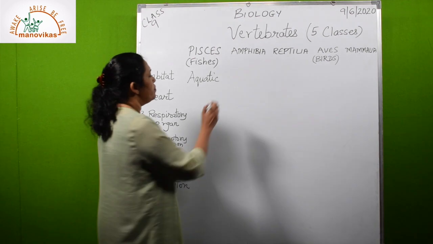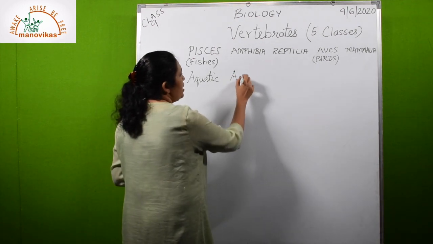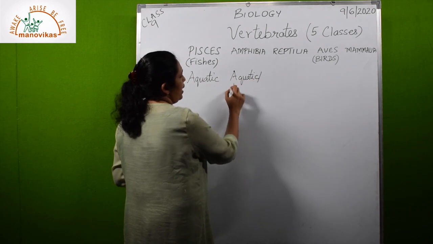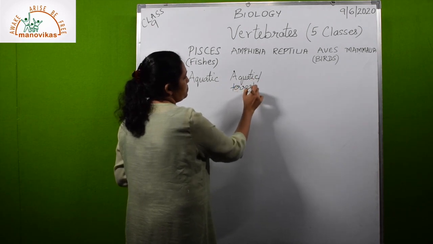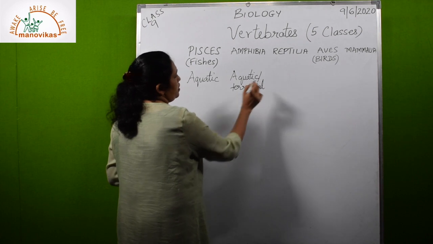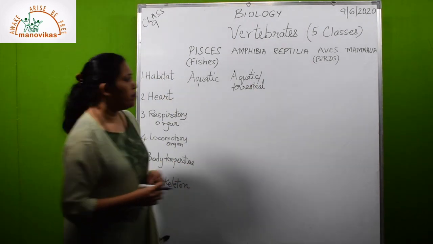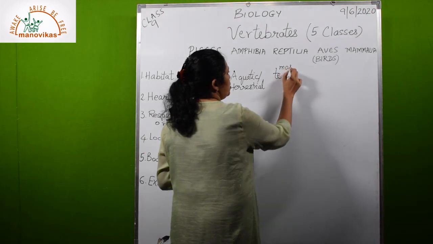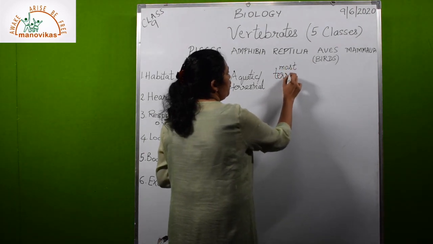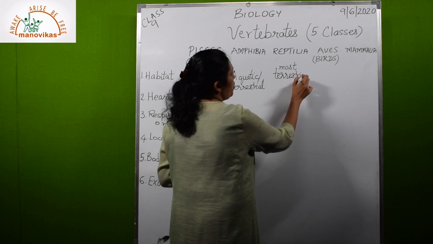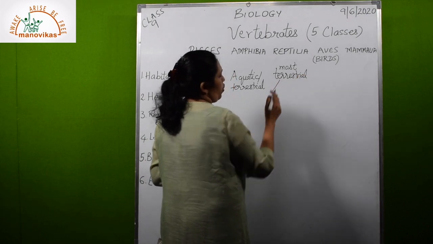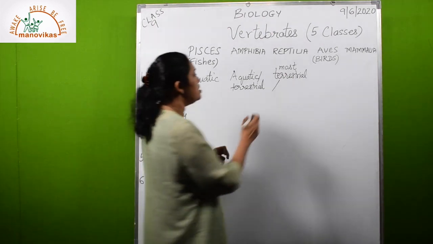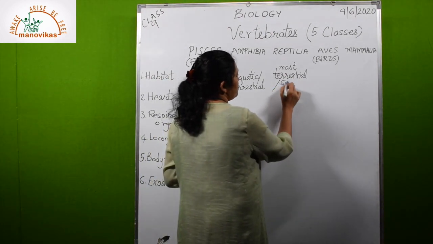Amphibians are aquatic as well as terrestrial because they can live on land as well as water. Reptiles, most of them are terrestrial. Few snakes or crocodile or tortoise and turtles are aquatic.